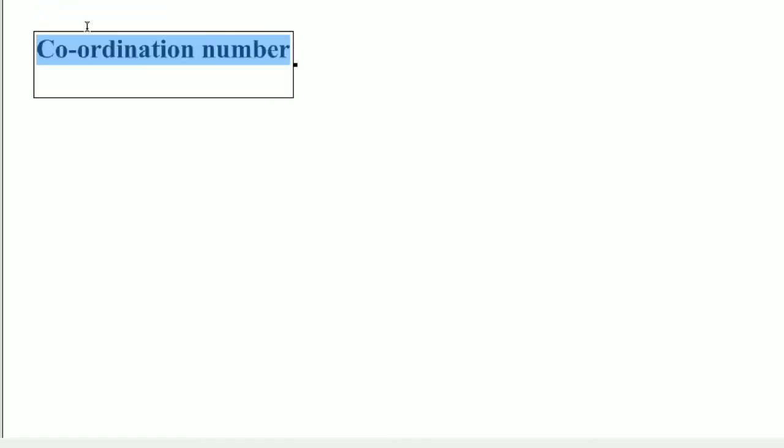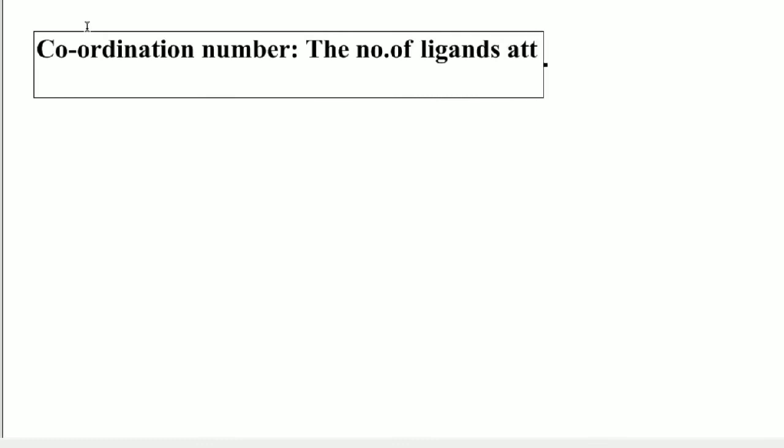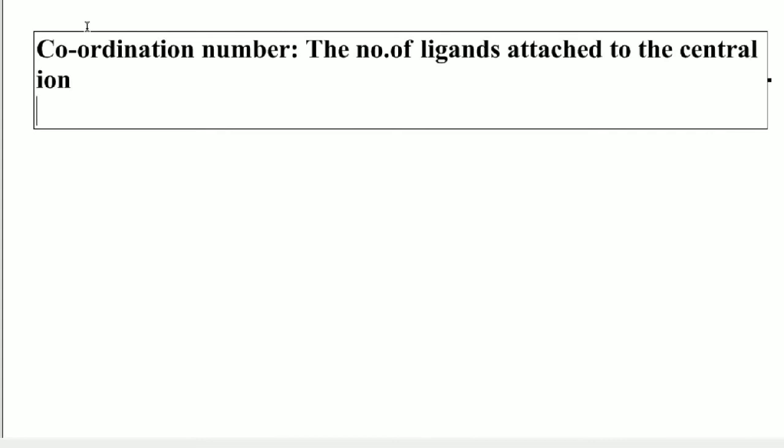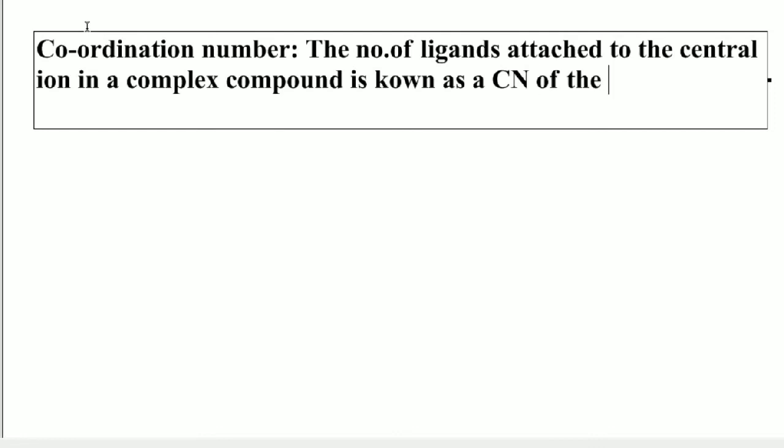The number of ligands attached to the central ion in a complex compound is known as the coordination number of that ion.